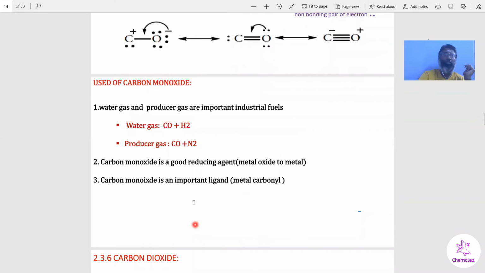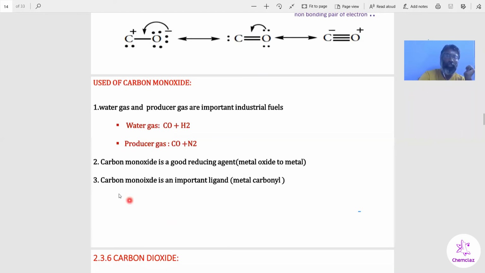Then the uses of carbon monoxide. Water gas and producer gas are important industrial fuels. Water gas is nothing but a mixture of carbon monoxide and hydrogen. Producer gas is nothing but a mixture of carbon monoxide and nitrogen. So these gases are used as industrial fuel. Carbon monoxide is a good reducing agent, which reduces metal oxide to metal.